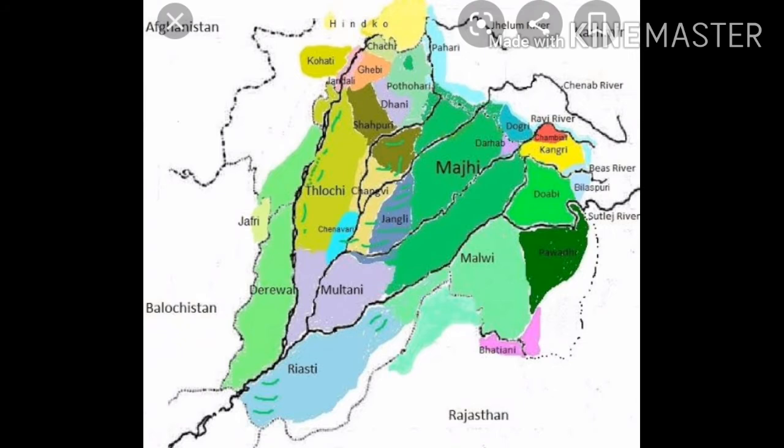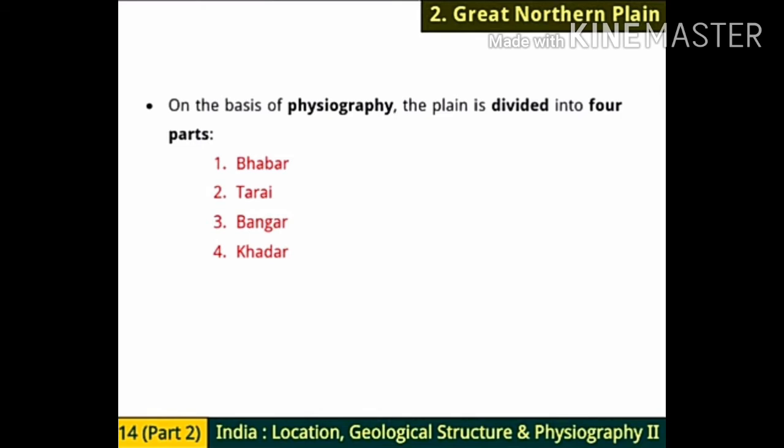On the basis of physiography, the plain is divided into 4 parts. Okay, you have to remember this point. How many parts is the plain divided into? So the plain is divided into 4 parts on the basis of physiography. Now which are these 4 parts? So first one is Bhabar, second is Tarai, third one is Bangar and Khadar. Now we'll see one by one.